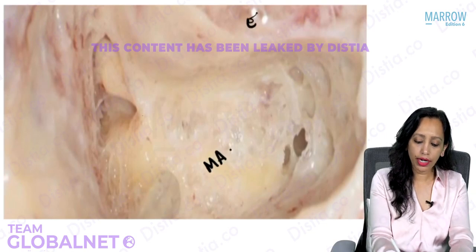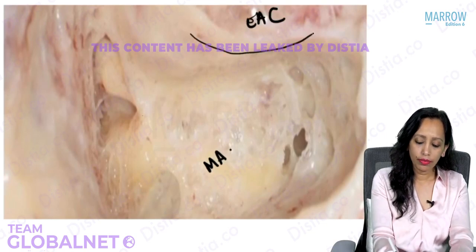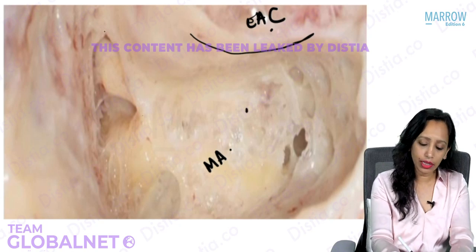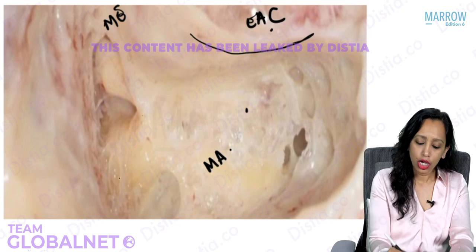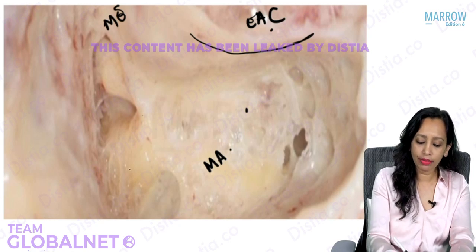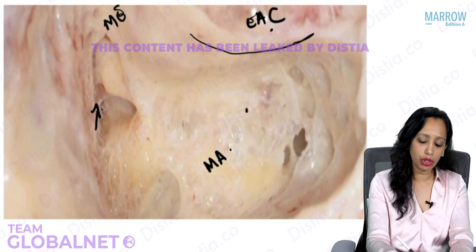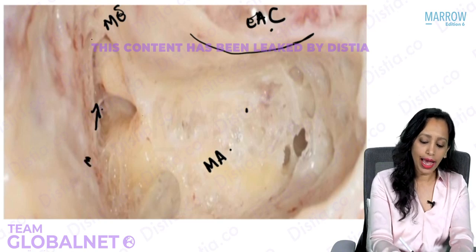This is the external auditory canal. This is the common wall between the external auditory canal and the mastoid, and deeper between the middle ear and the mastoid. So we have reached the medialmost wall, that is the mastoid antrum, and here we can see this is the aditus, the natural opening between the mastoid antrum and the middle ear.